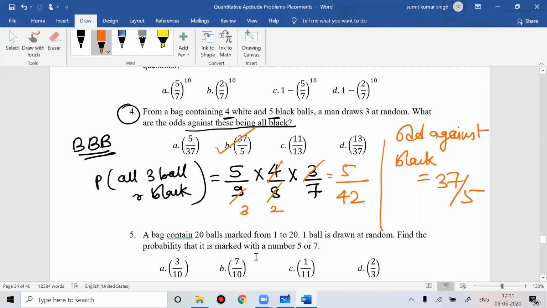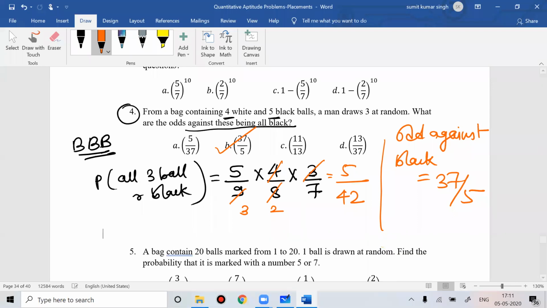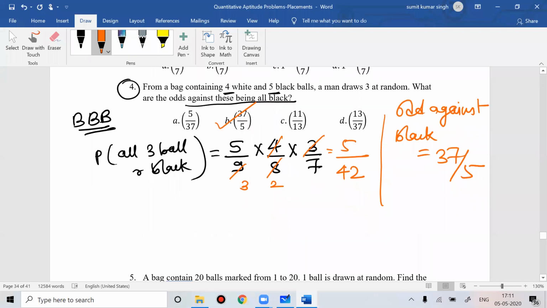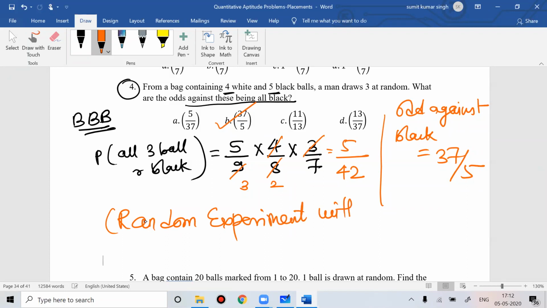In a chapter like probability, when you're solving problems, if nothing is given, always understand that we follow without replacement. We always work on a random experiment without replacement, as long as it is not given in the problem.